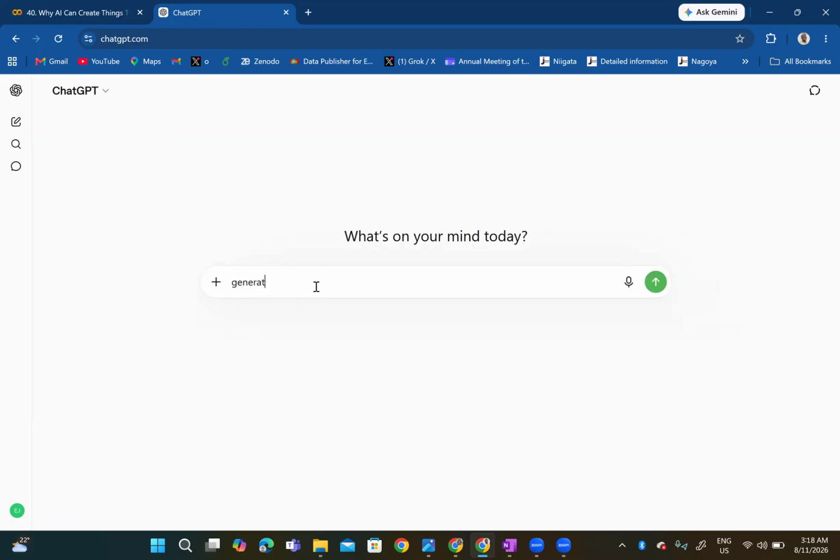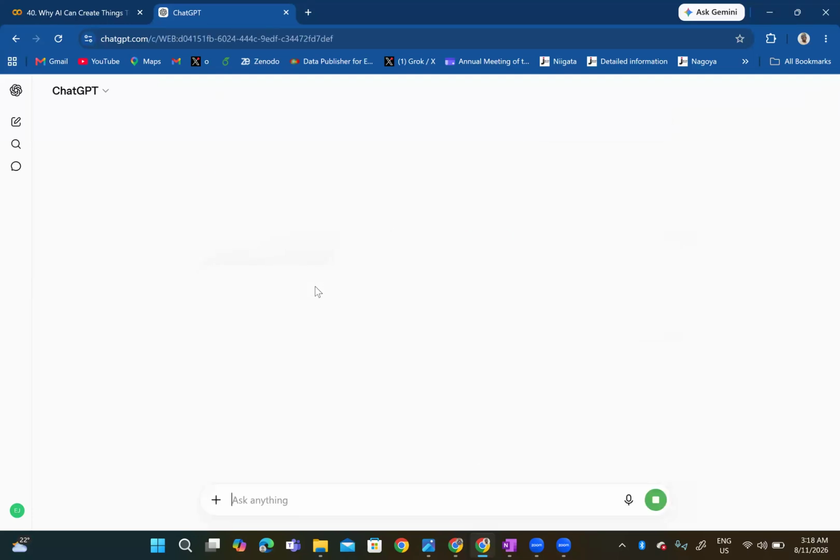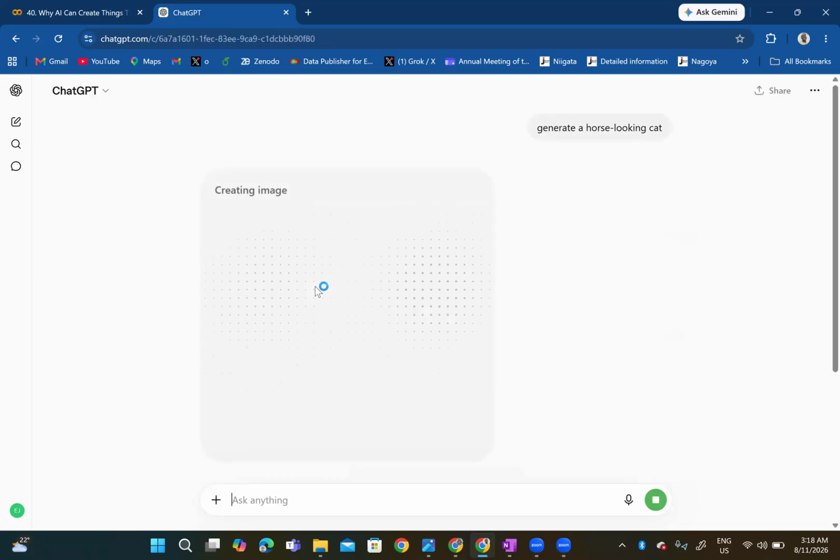Generate a horse-looking cat. So here we're talking about a cat, right? Then I also mentioned horse. So it's going to sample the probability distributions for cats and horses and put together features from both horse and cat and then give us something that is going to be interesting. So I'll come back to see what it would have given us.